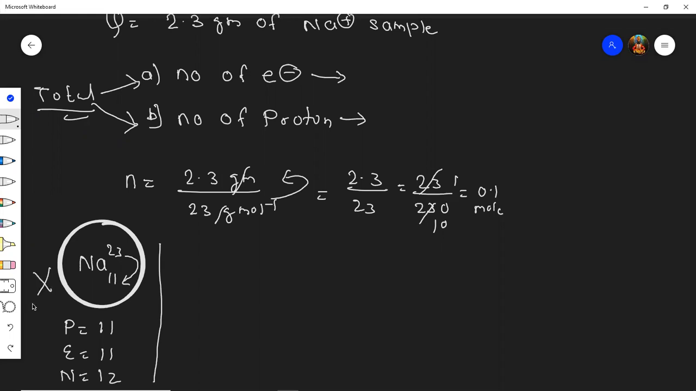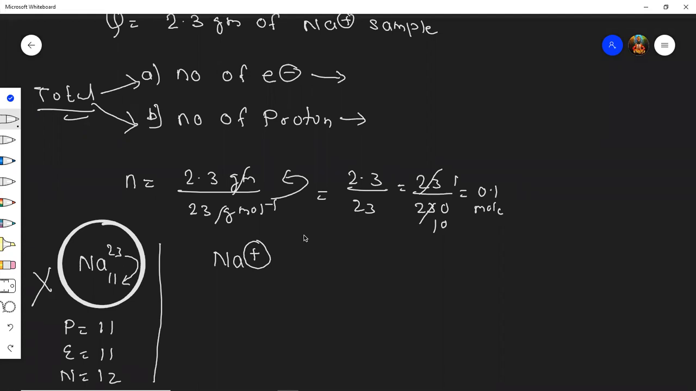But students, this is not the question. They asked us about Na plus. Students, what does this plus one sign indicate? Can anybody tell me? Cation. Yes, cation, that is correct. But what exactly does it mean? Yes, Pranjal has told, it has one electron less.